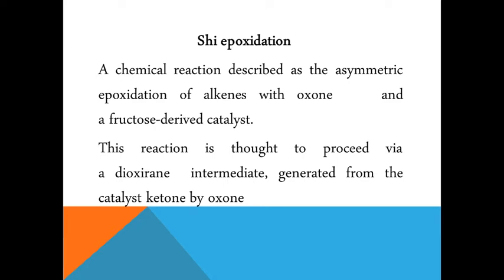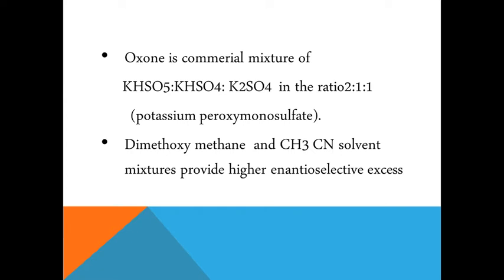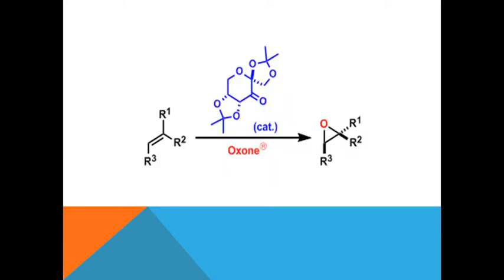This ketone can be prepared from D-fructose by ketalization in the presence of acetone and HClO4 at 0 degrees, followed by oxidation using PCC. This ketone can be used catalytically, while oxone is used as the stoichiometric oxidant in the reaction, and the optimum pH for the dioxirane epoxidation is found to be 7 to 8.